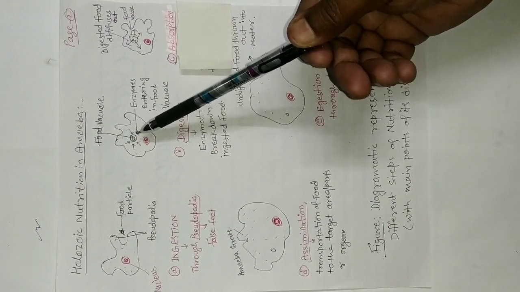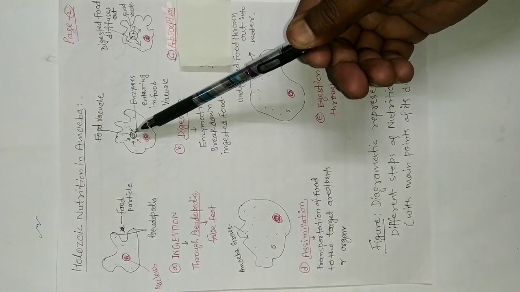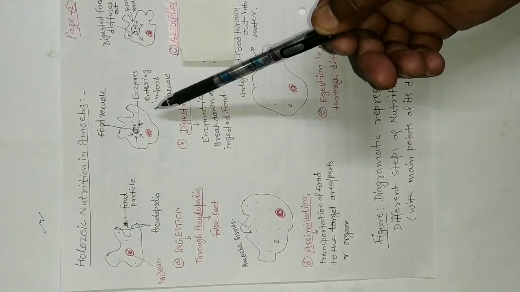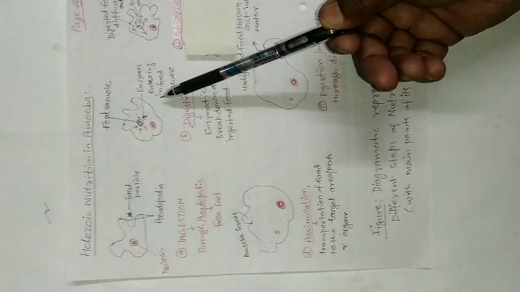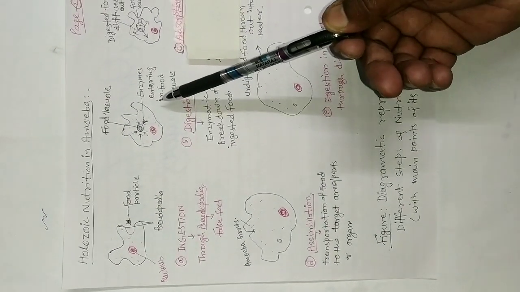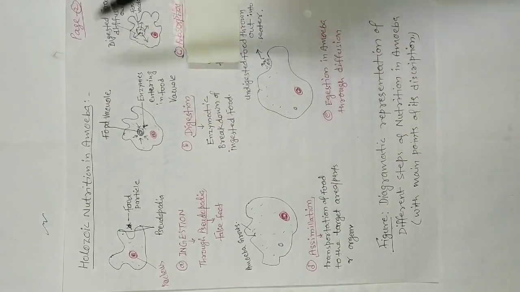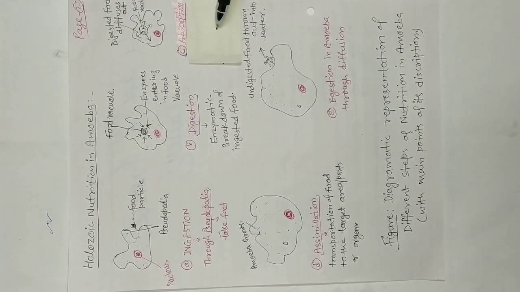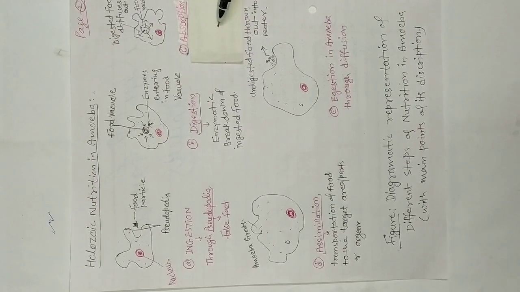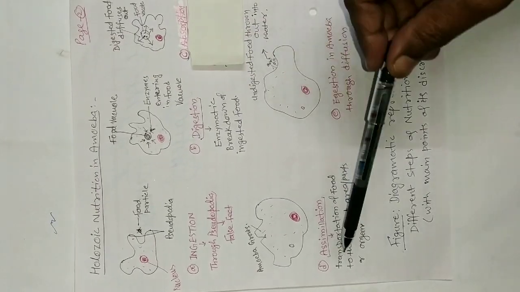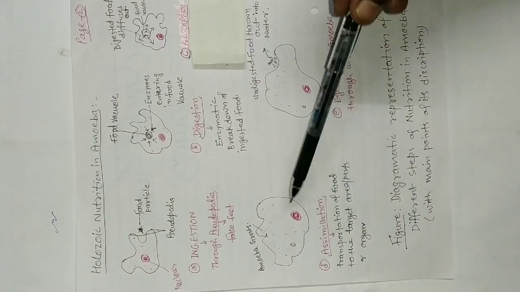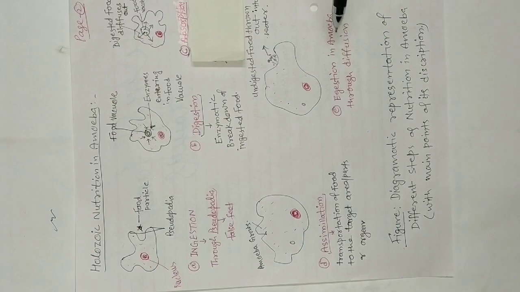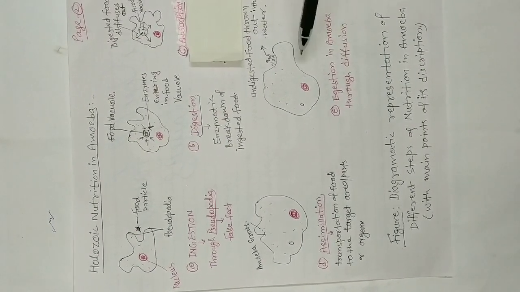After ingestion, a food vacuole is formed, and the food vacuole has enzymes that act inside it. Third step, digested food diffuses out from the food vacuole. Fourth step is assimilation. Amoeba grows. Fifth step is egestion in amoeba through diffusion.